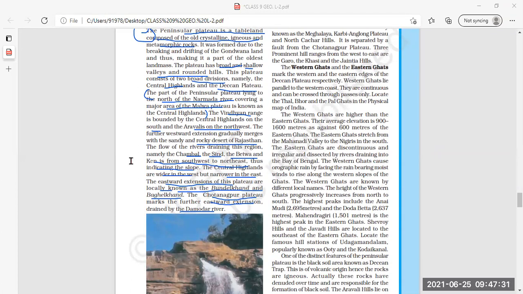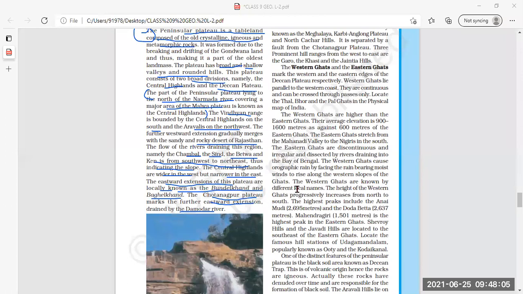Yes, it merges with which? It merges with the sandy and rocky desert of Rajasthan. Yes, this is also one of the features. Then, which rivers flow or drain in the Central Highlands area? The Chambal, the Sindh, the Betwa, and the Ken. Very good. Now, have you all underlined the names of these rivers? Chambal, Sindh, Betwa, and Ken. Yes. Okay, fine.